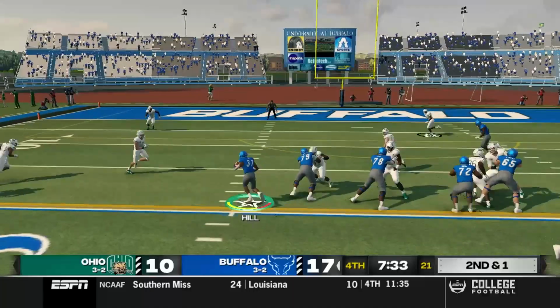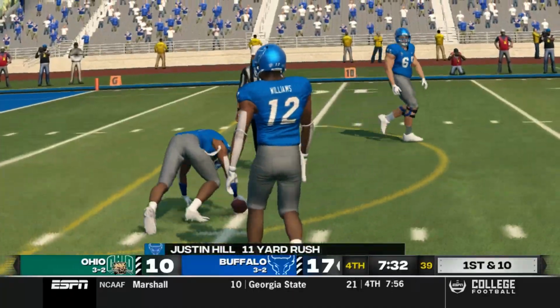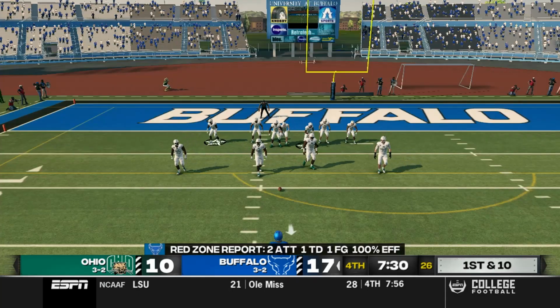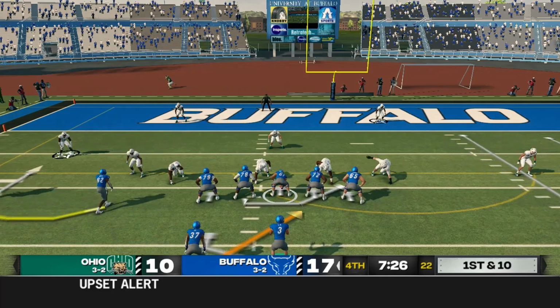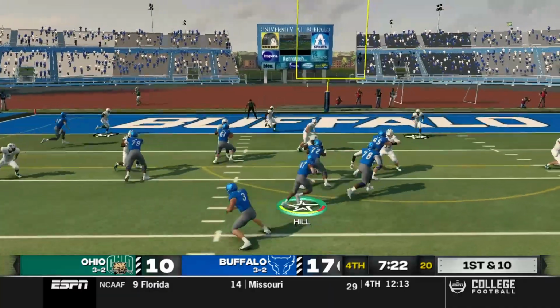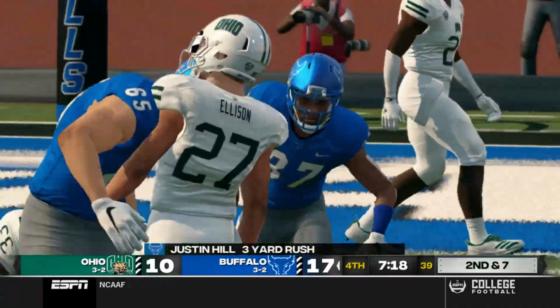2nd and 1. Justin Hill gets another carry. Cuts it left. He finds a big gap. Gains 11. Setting up a 1st and goal for the Bulls. Looks like they're going to call him down just shy of the 10. So it's actually going to be a 1st and 10 with a chance of getting a first down inside of the 1 yard line. Hill gets the carry. He powers it forward. Gains 3 on the play.